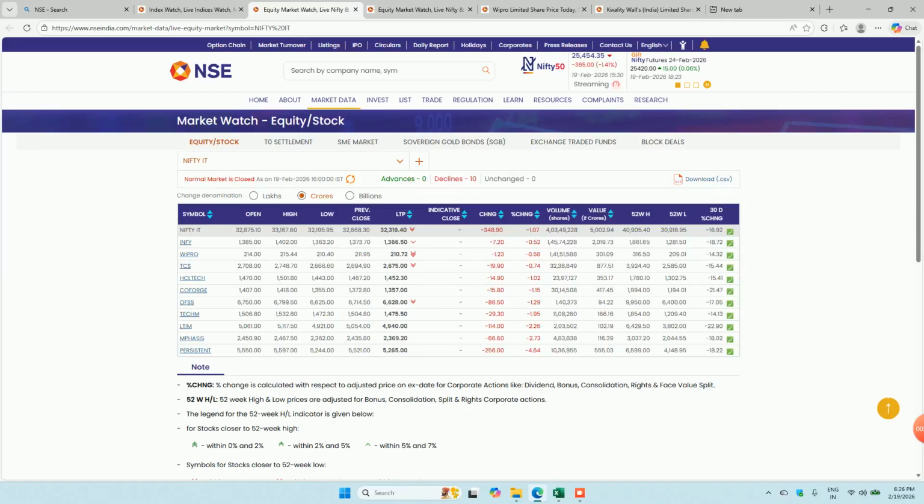And if you look at this, you will see most of the companies are in red, and which companies are making a low. For example, these are the companies having different prices, and this is the total value of Nifty IT, open at this price and closed at this price.